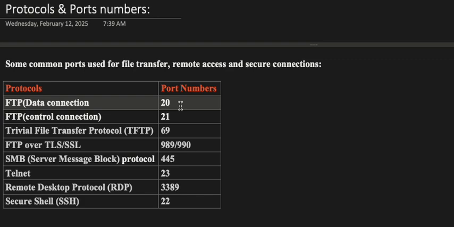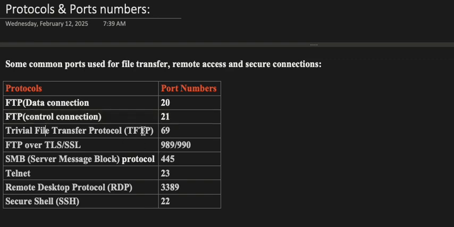It is used for transferring files between a client and a server. FTP control connection over port 21 is used for transferring the files between a client and a server.